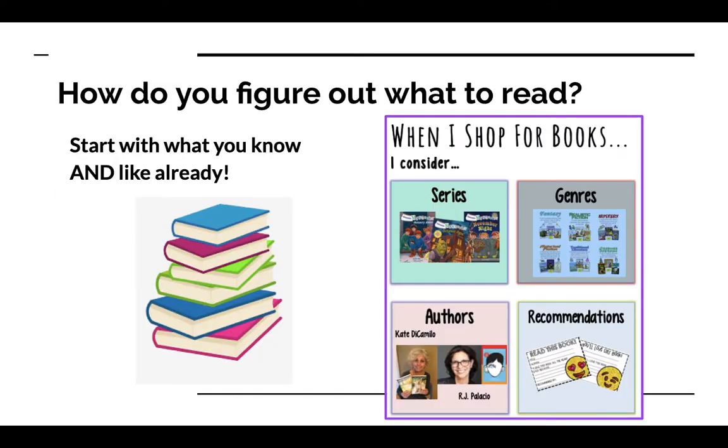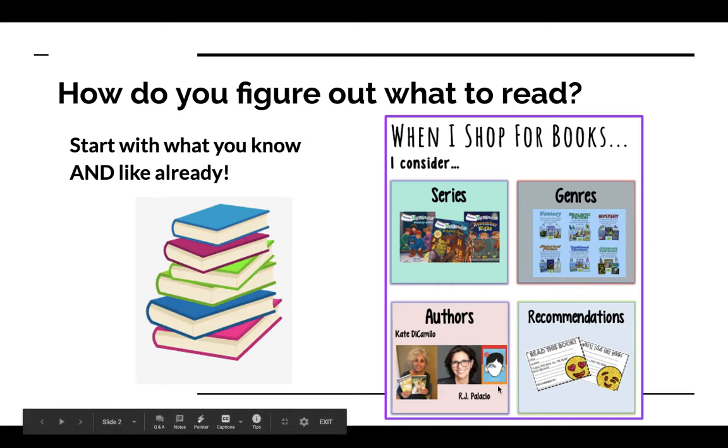So, how do you figure out what you want to read? Well, you want to start with what you already know and like already. So when I shop for books, I want to consider maybe a series that I really liked that I could go back to again for the book, or maybe a series that I heard about that maybe a friend of mine read, maybe a genre that I know I really like. If I'm really into a particular genre, mysteries, or maybe books about animals, I want to go back to those genres.